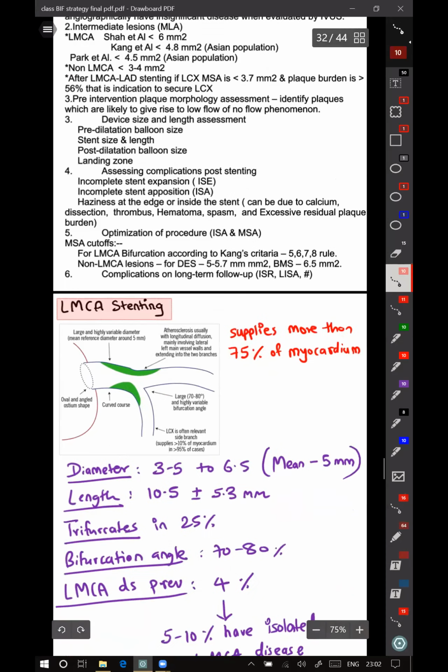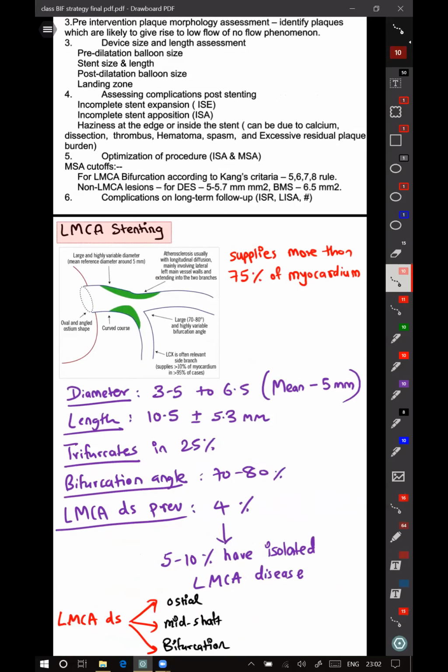So coming to LMCA stenting proper, why LMC is different from others is because the ostium is not straight. It is not flush with the aortic wall. It will be oval always, and it will be angulated. So if you put a stent, part of it will be protruded out and part will be inside the stent only. So there is a chance that you will miss a part of the ostium sometimes. The course of the LMCA is usually curved. It won't be straight always.